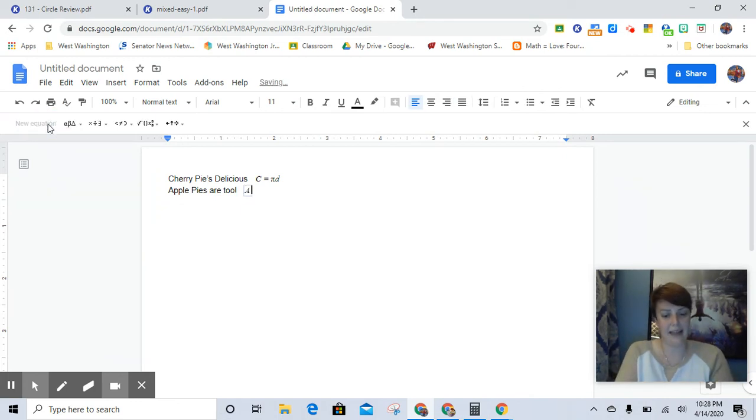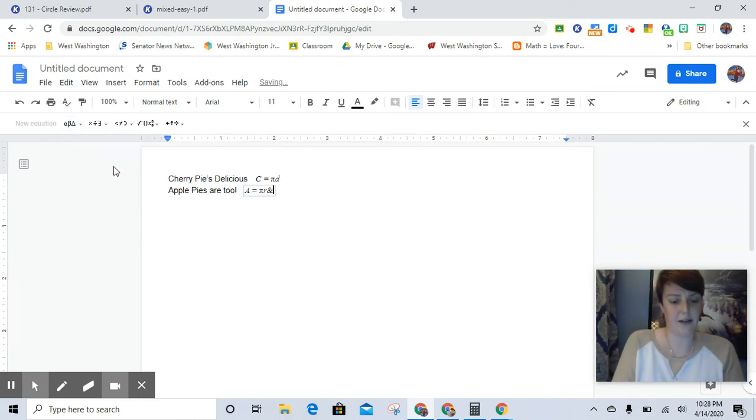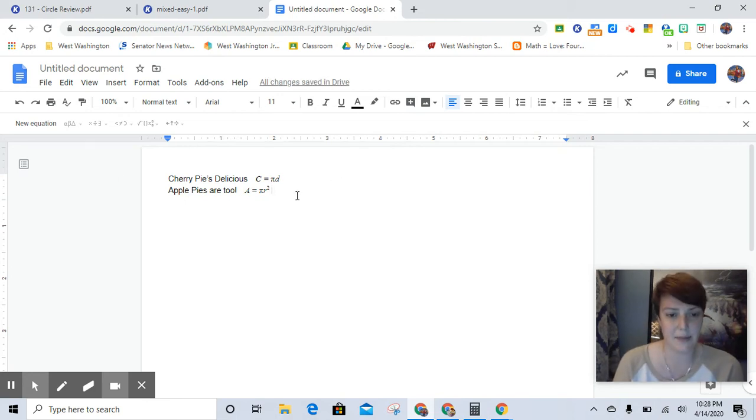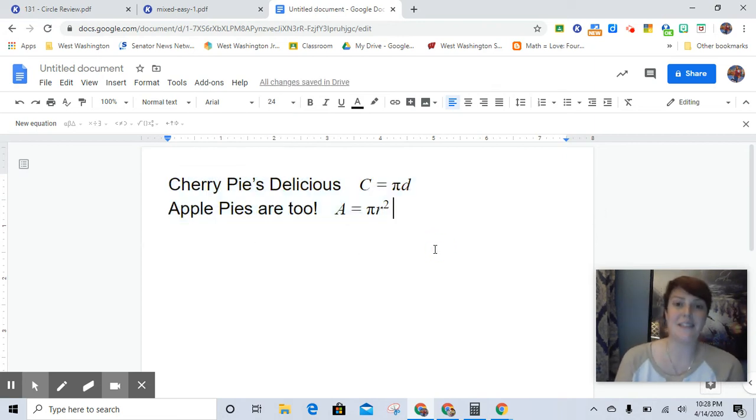And apple pies are 2: pi r squared. Let me blow this up a little bit so that you can really see what I'm getting at here. So, cherry pie is delicious, apple pies are 2.